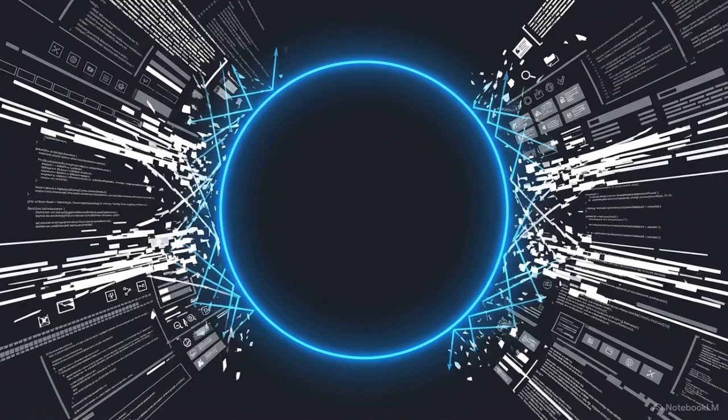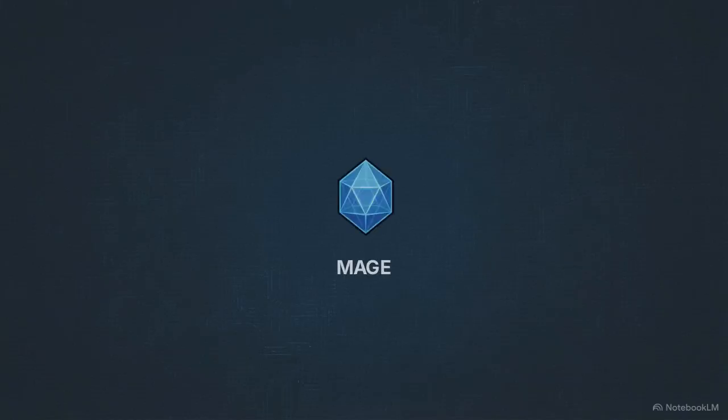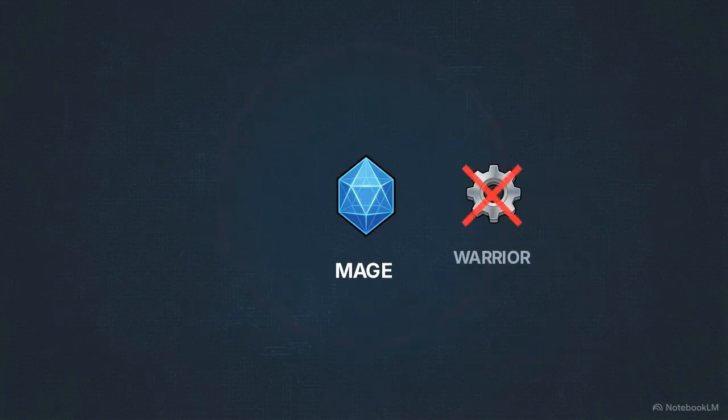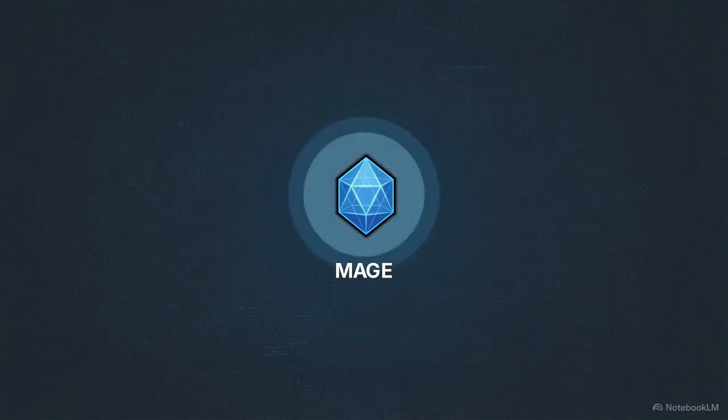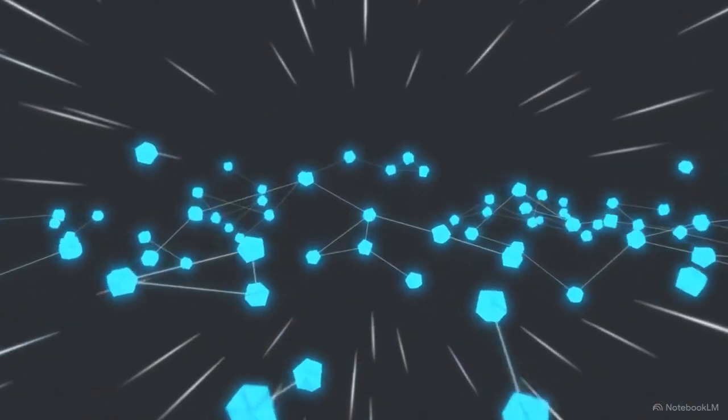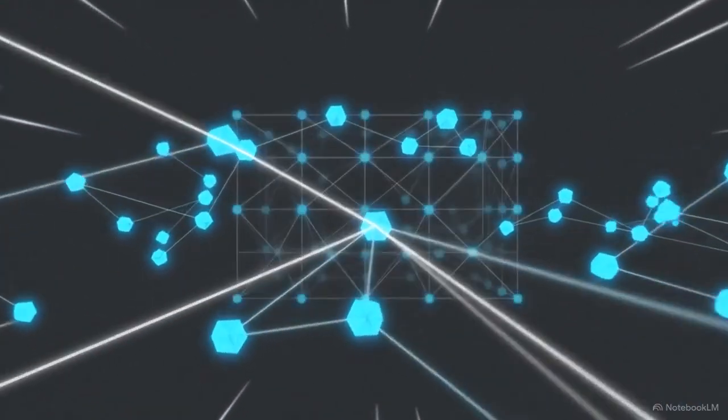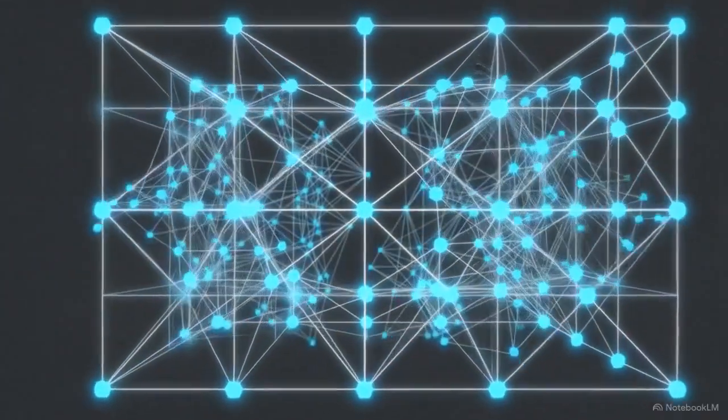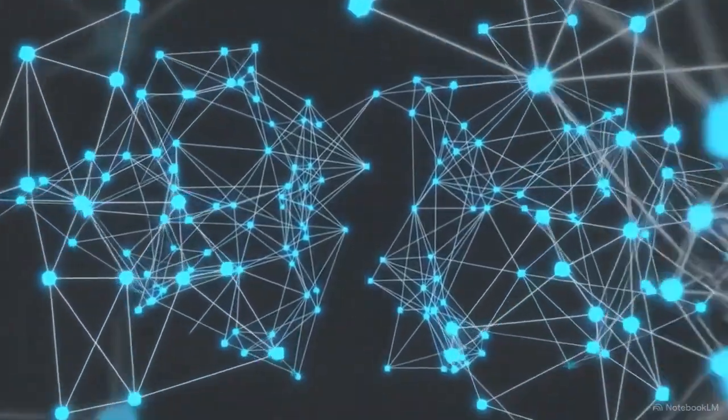To understand how the mage works, we have to look at its strict boundaries. A mage never browses the web to find new information. That is the hunter's job. And it never executes digital actions. That is the warrior's job. By removing those capabilities, the mage exists purely to evaluate risk, connect disparate data points, and advise on strategy.